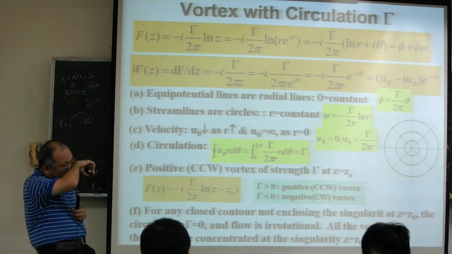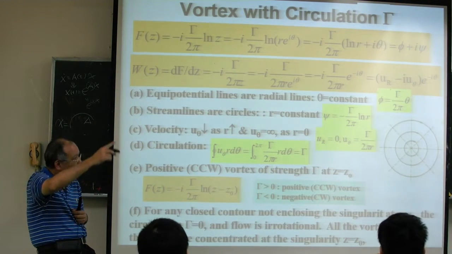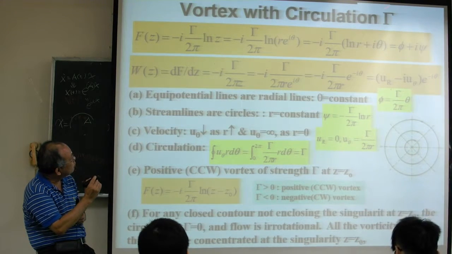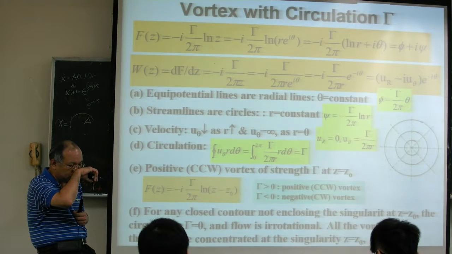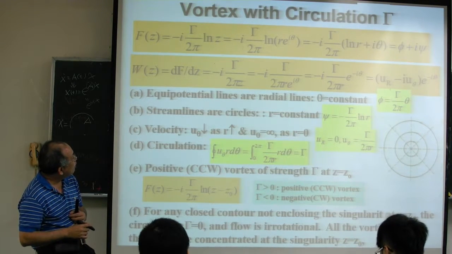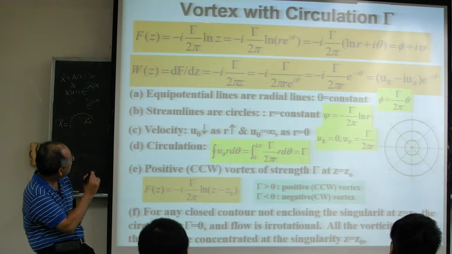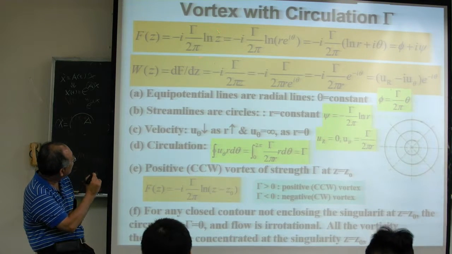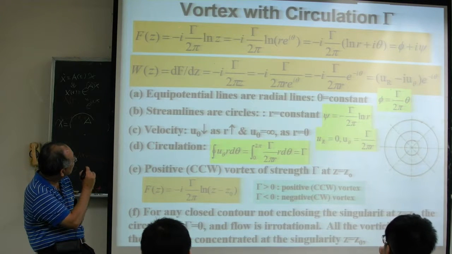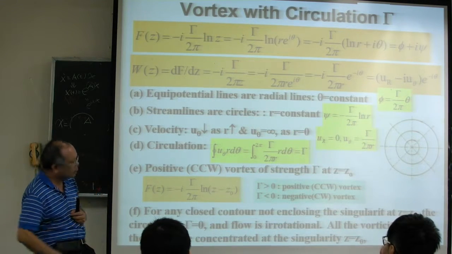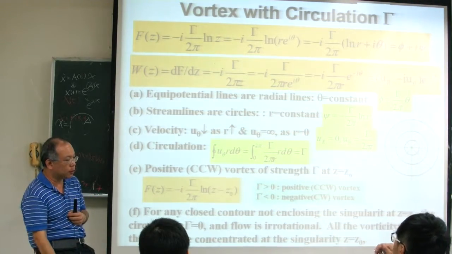Okay, and circulation vortex. When you have a vortex with circulation, how do you represent this? The complex potential for the vortex with circulation looks like this: minus i gamma over 2 pi natural log z. So that's our complex potential for our vortex with circulation gamma.